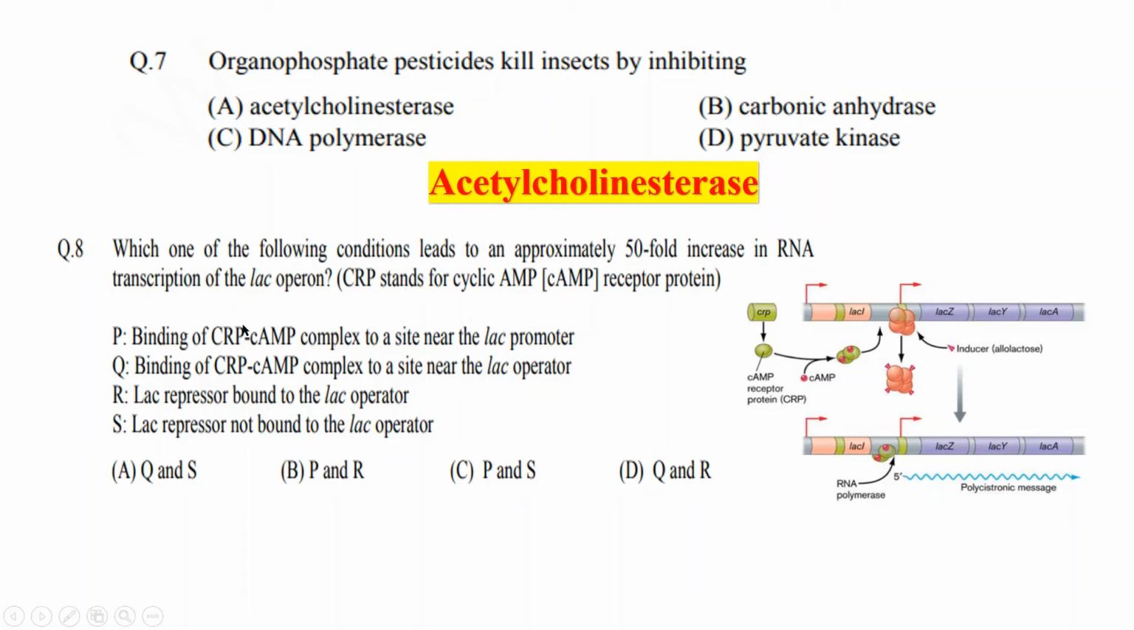So the correct answer would be option P, binding of CRP-cAMP complex to a site near the lac promoter, that means at the CAP site, and also option S, lac repressor not bound to the lac operator. So the correct answer would be option C, P and S, okay.